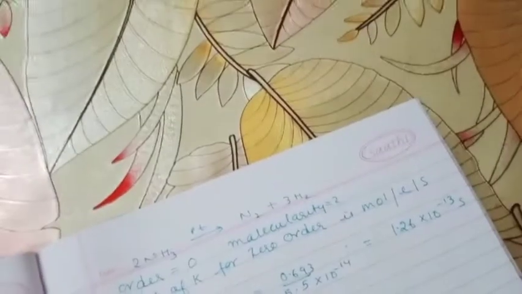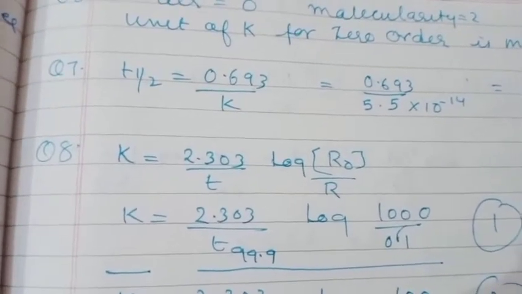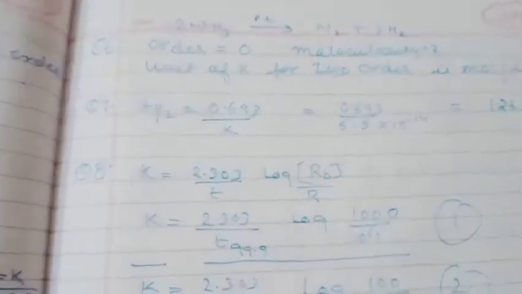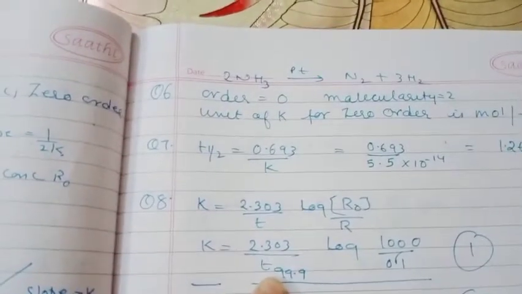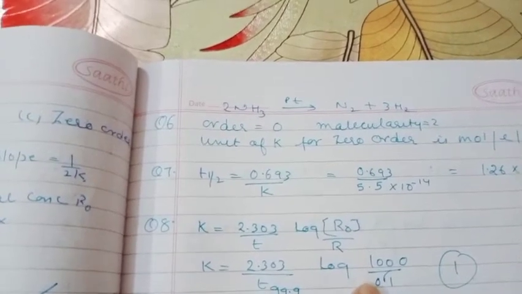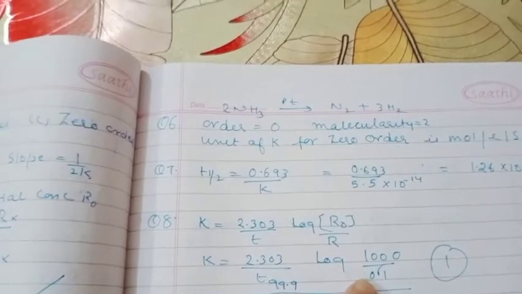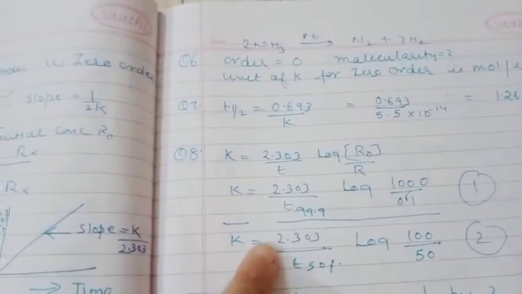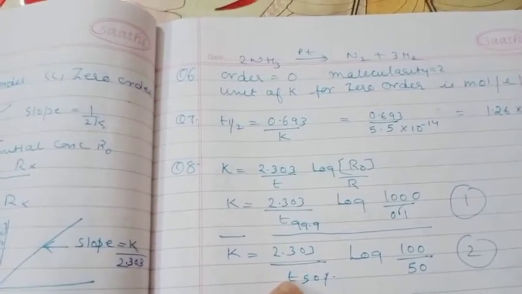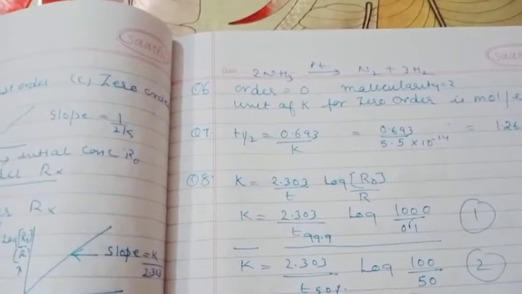Again we will write the main expression, K is equal to 2.303 divided by T log R naught by R. Here the time taken is for 99.9%, and log of initial concentration, if it is 100, final concentration is 100 minus 99.9, that will be equal to 0.1. Similarly for the second expression we will write K is equal to 2.303, time is T half or 50%, log 100 divided by 50.